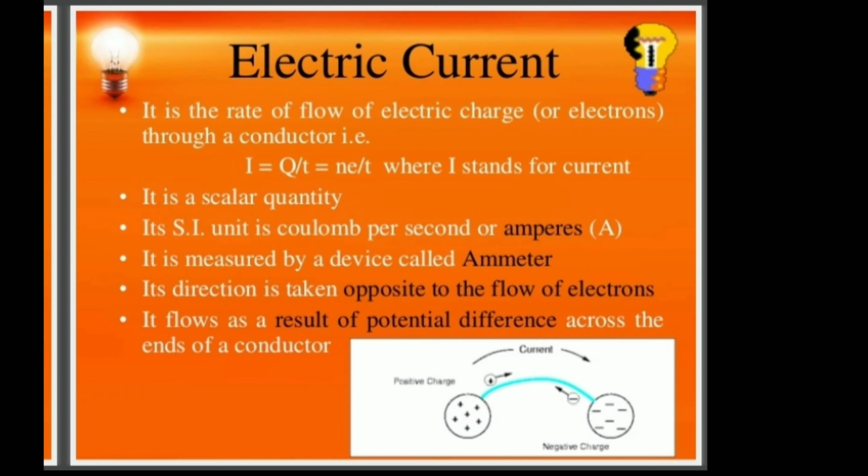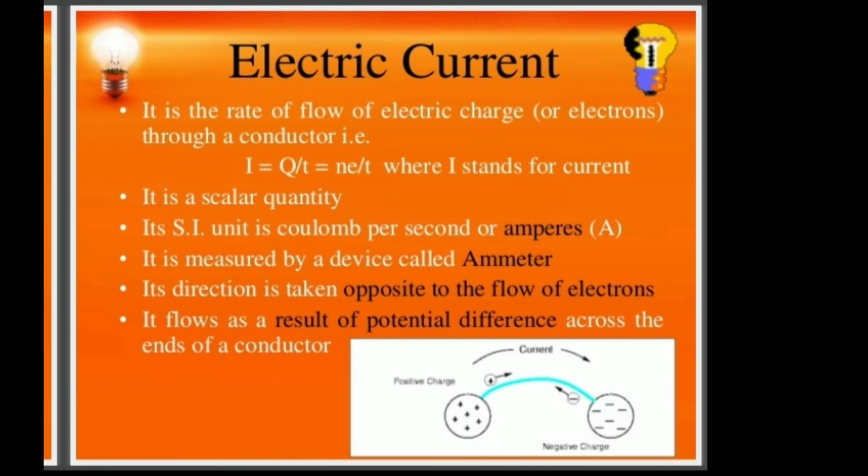See here in the diagram, negative charges are moving towards the positive charge, but current direction is defined differently. According to the basic example, potential difference means the difference between two potentials. One potential is positive, another is negative. There is a difference: positive is considered a higher potential, negative a lower potential. So current direction is defined from higher potential to lower potential.